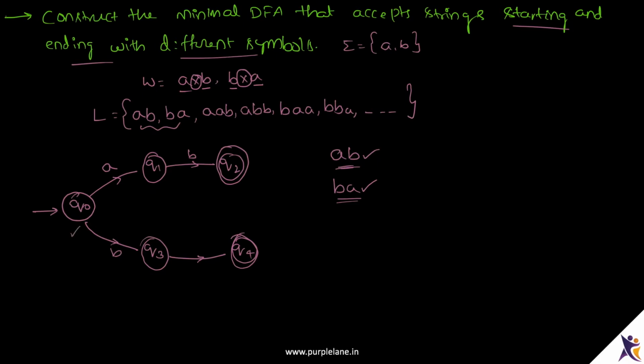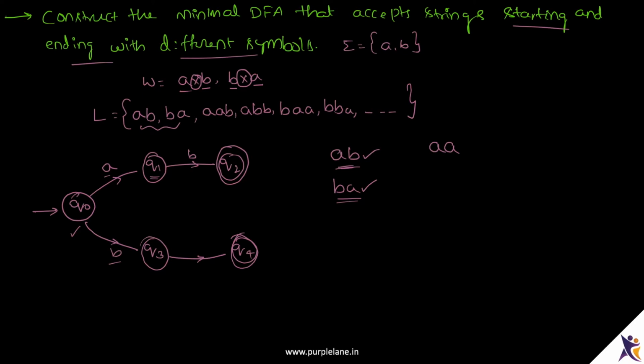Q0 is complete. We can see there is a transition over A and there is a transition over B. At Q1, we have a transition over B. We don't have a transition over A. So how did we reach Q1? We reached Q1 after seeing an A. So what if we see an A at Q1?